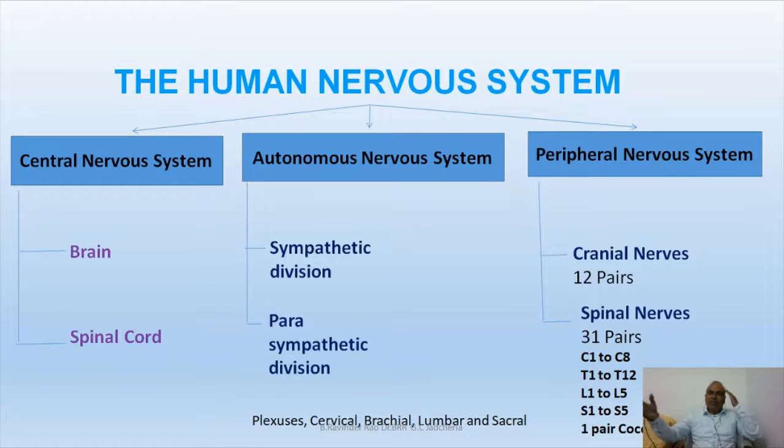Sensory nerves and motor nerves are situated in the peripheral nervous system. Sensory nerves bring the information to the central nervous system. Motor nerves carry the orders of the central nervous system towards the effector organs. This is a very beautiful arrangement between the central nervous system and the peripheral nervous system.